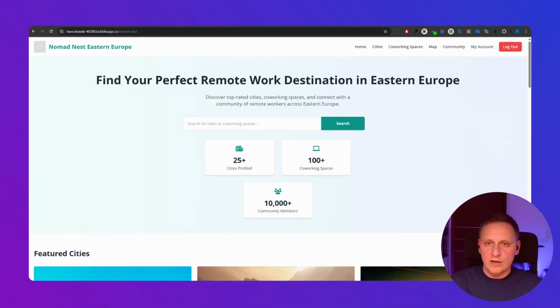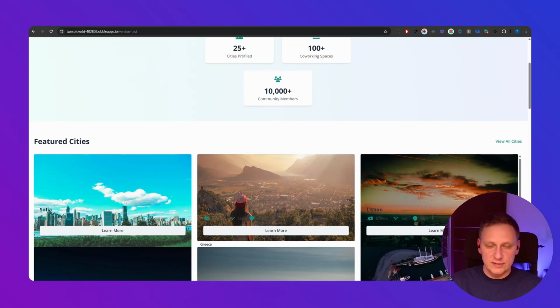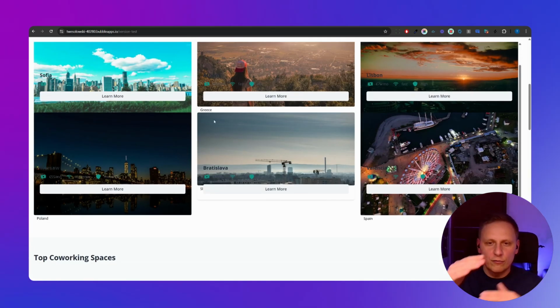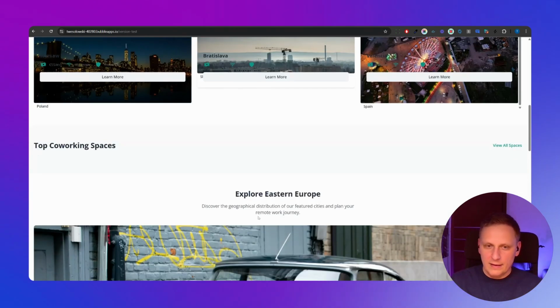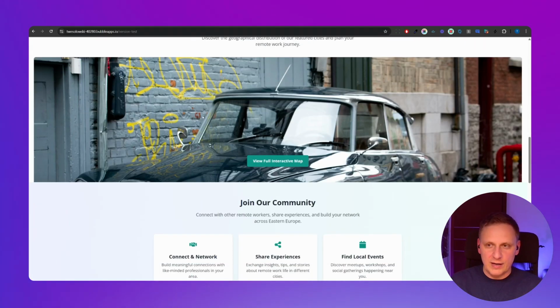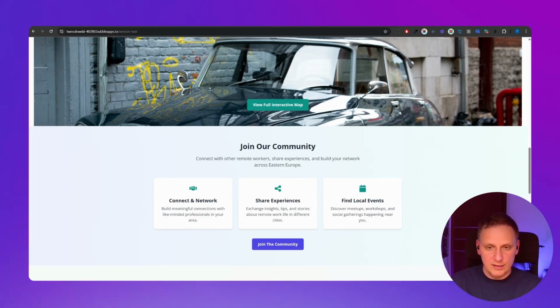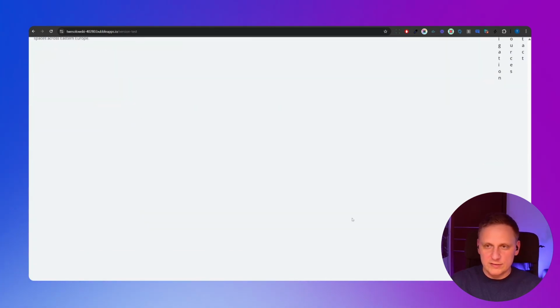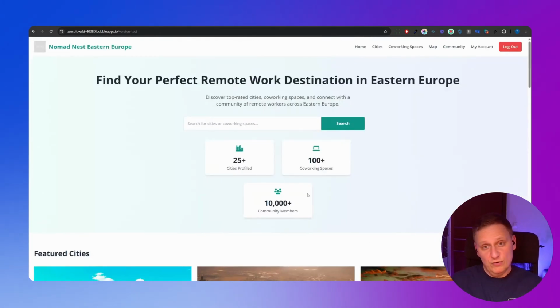So we got the name, we've got the headlines, we've got the featured cities with the pictures, right? So yeah, it's something new. I think it needs a little bit of tuning here. It overlaps. We'll take a look at this. The co-working spaces, and also the Explore Eastern Europe headline and the interactive map, which I think we'll take a look at. Also the community part as we wanted. And the footer, I think footer also needs some work, right? But I think for the first build, for the initial build, it's pretty nice.